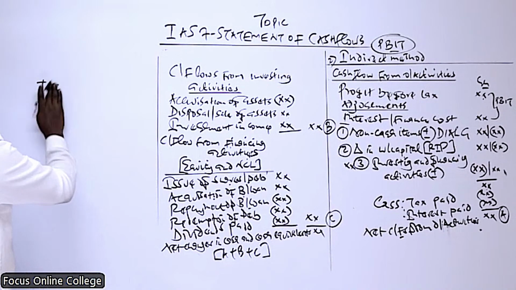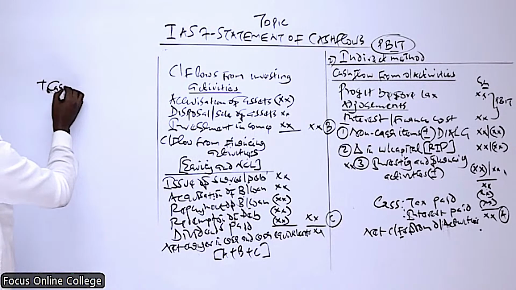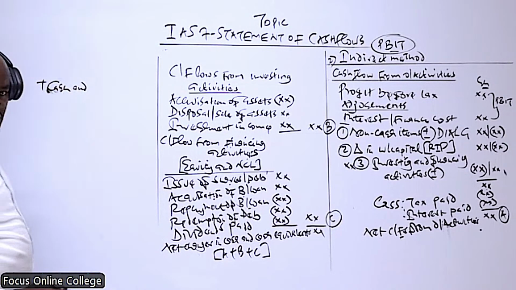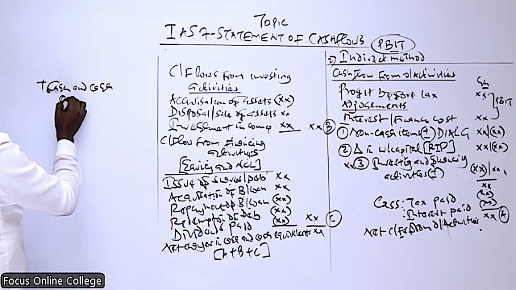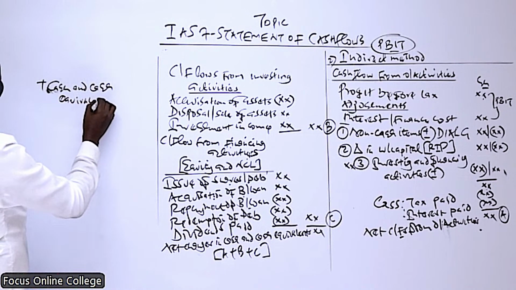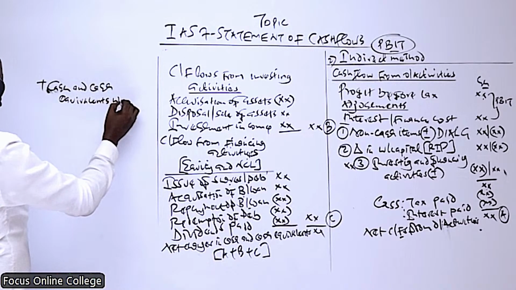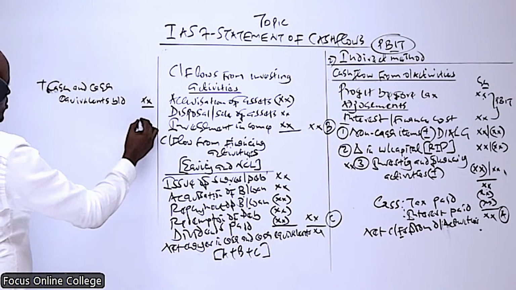And now to this particular amount, we add the cash and cash equivalents balance brought down. In this case, you have to recall what cash is.